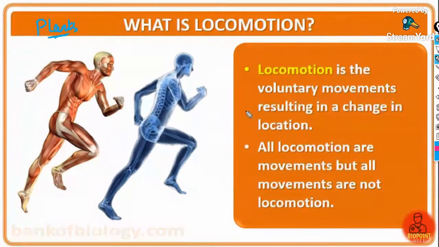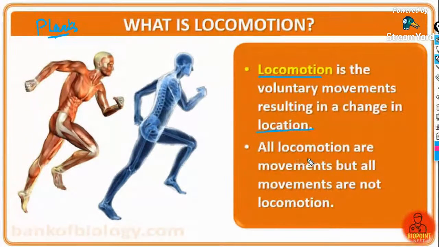Okay. So, locomotion is the voluntary movement resulting in a change in the location. Change in the location is referred to as locomotion. And yes, everybody is telling the answer. Calvin, Shraddha, Elsa, Shivani. Where is Nila?